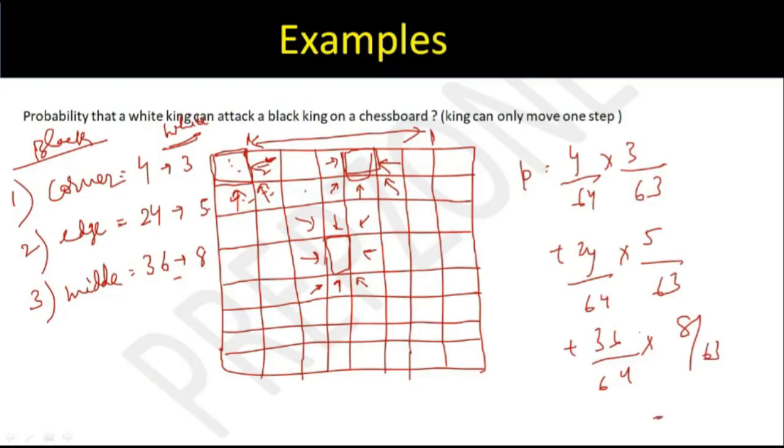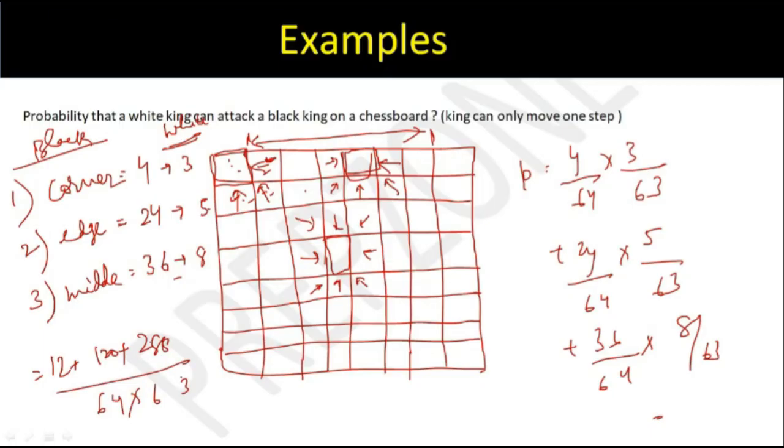How much is it? The denominator is 64 into 63. Okay. Your numerator is 12 plus 120 plus 36 into 8 is 288, on 64 into 63. Okay.